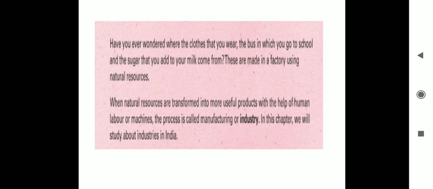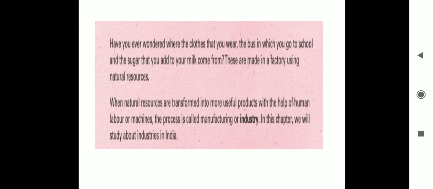This process of transforming natural resources into more useful products with the help of human labor or machines is called manufacturing or industry. So in this chapter we will study about industries in India, the very own country in which we live.